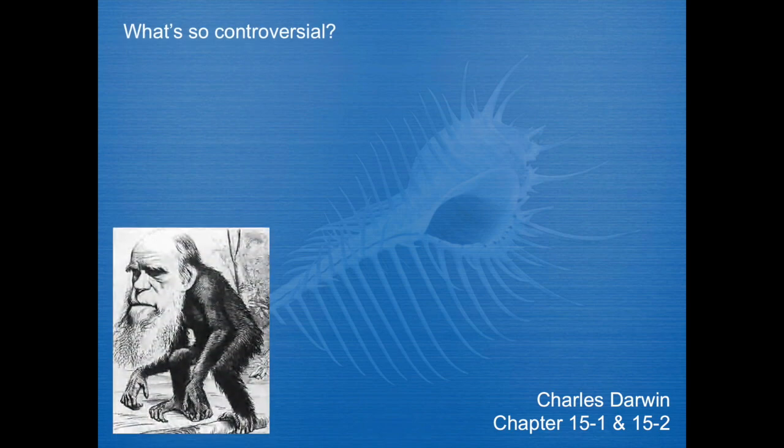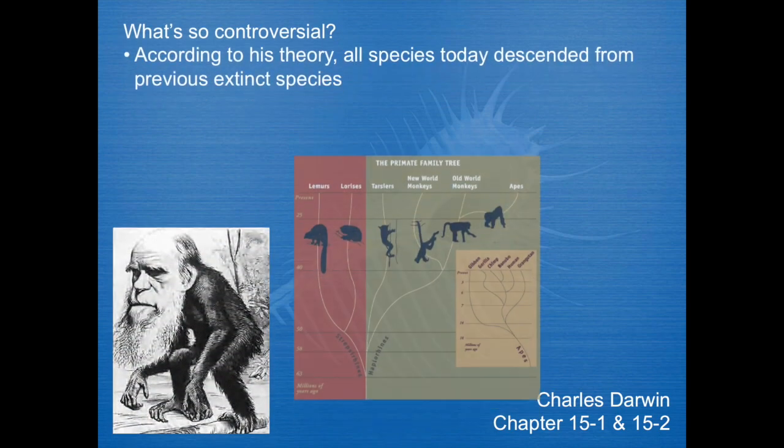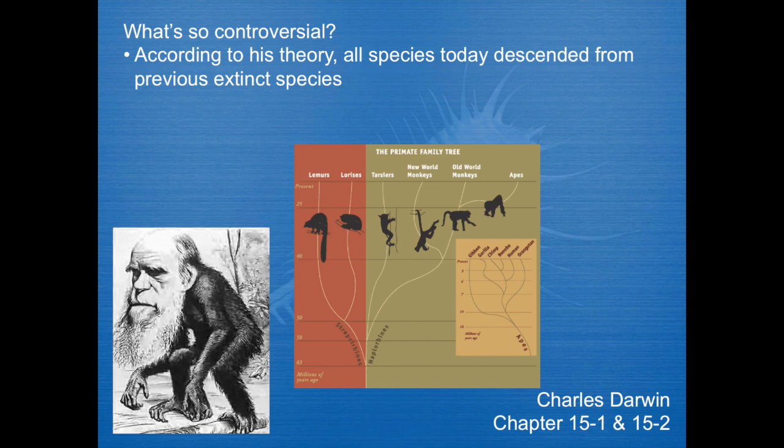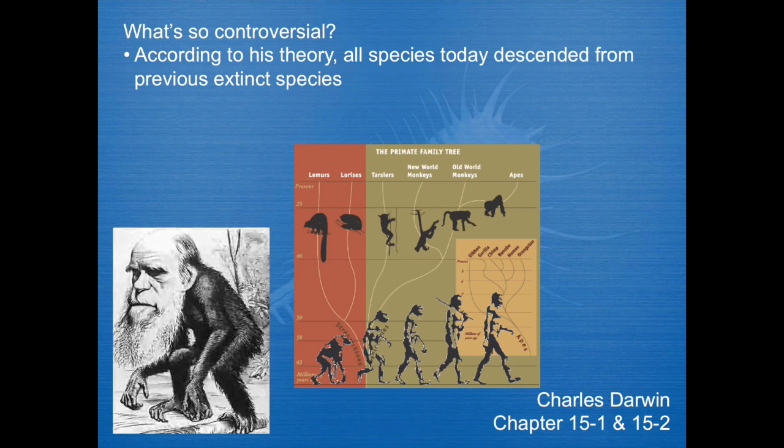So what's so controversial about his theory? First and foremost is that it bothers a lot of people that, according to his theory, we all descended from previous extinct species. All right, in other words, even humans descended from something that wasn't human. All right, everything today descended from something that wasn't quite itself. All right, so yes, as evidence strongly suggests, is there was something that wasn't quite human that we can trace our ancestry back to. And even more so is that all species today share common ancestry.